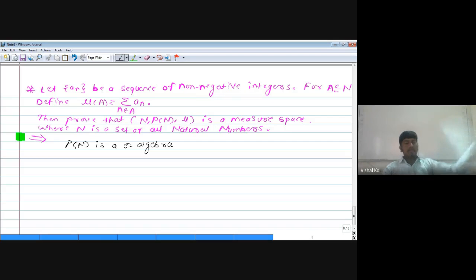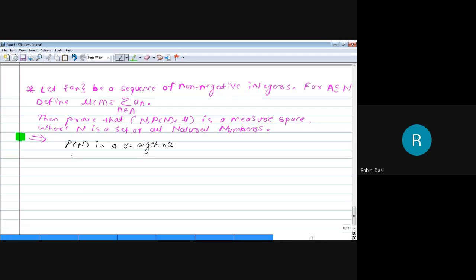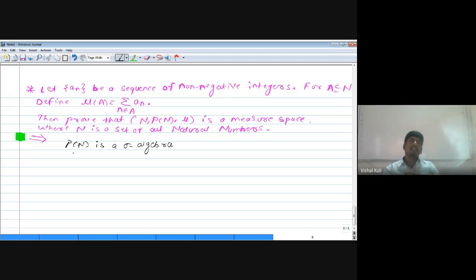Now, second condition, whether the power set of N is closed under countable union. Yes, it is, sir, as it is a collection of all the subsets of the set of natural numbers.